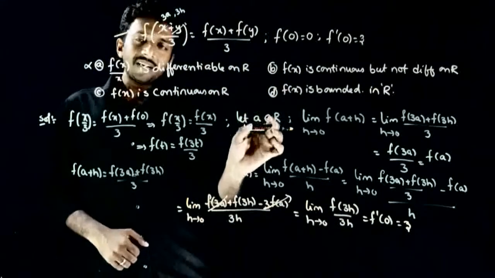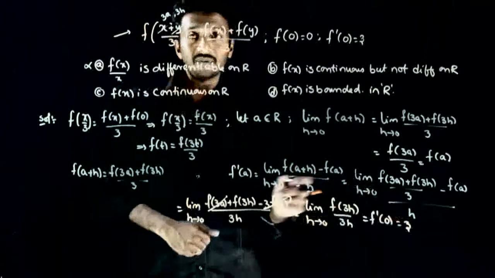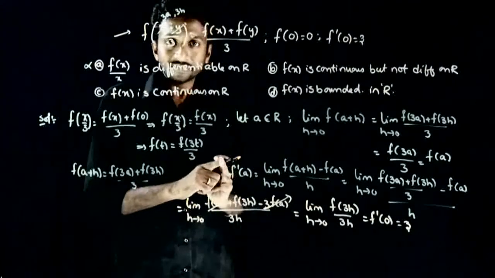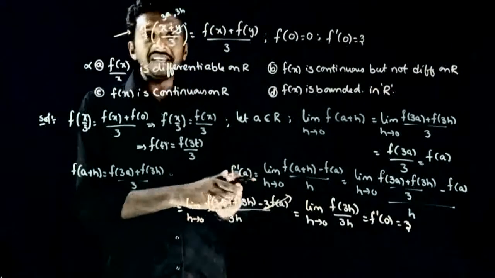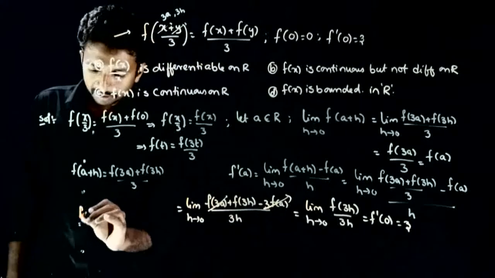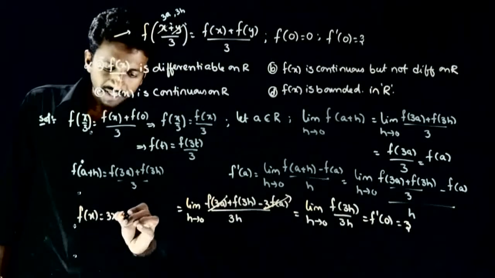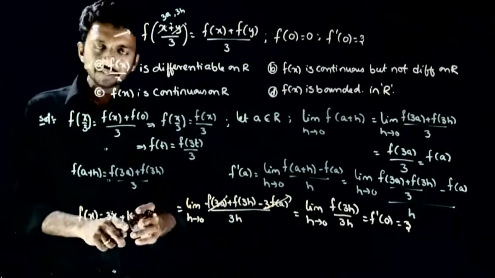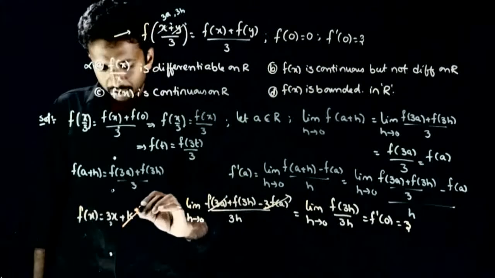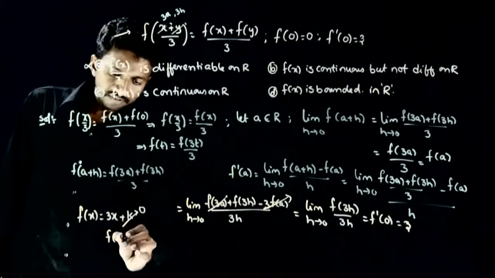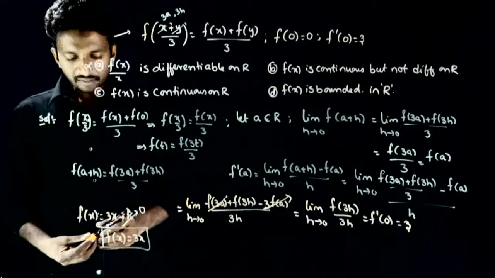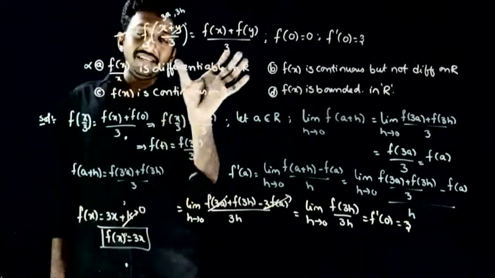इसका मतलब है for any a belongs to R, f dash of a is always equal to 3. That means the differentiation of f of x is a constant. इसका मतलब f of x is a linear function. So आप function भी derive कर सकते हैं whose differentiation is 3. So f of x is equal to 3x plus some constant, and this constant comes from the boundary value. f of 0 is equal to 0 दिया, so k should be equal to 0. So f of x is equal to 3x is the function which satisfies this equation.